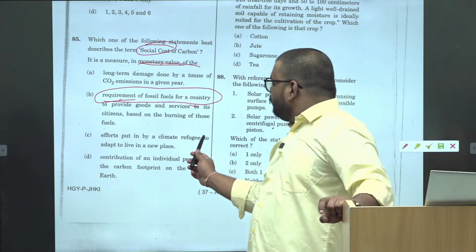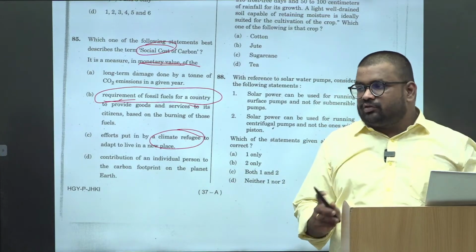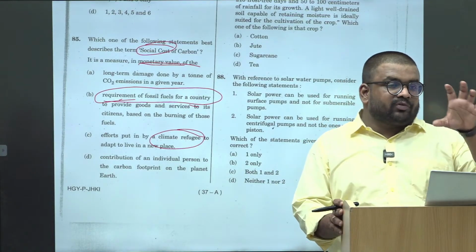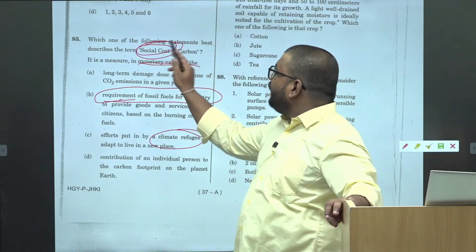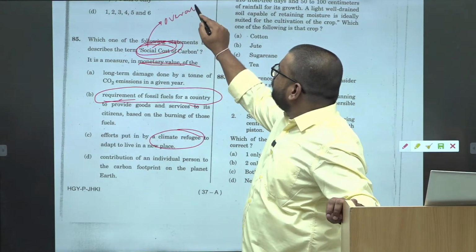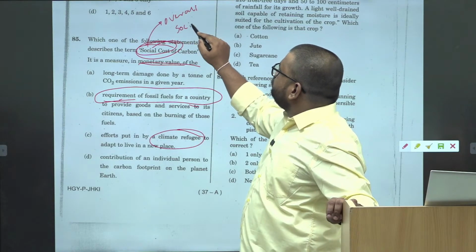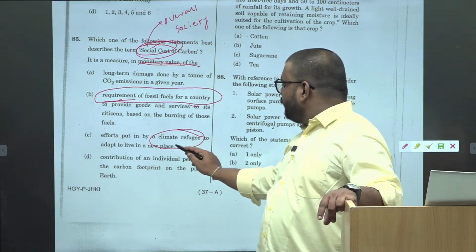Then second, climate refugee. So is it talking about all sections of the society? It is just talking about a specific section of the society, right? But as a concept of social impact, we have to talk about the impact on overall society, no? So you can't have the climate refugee.